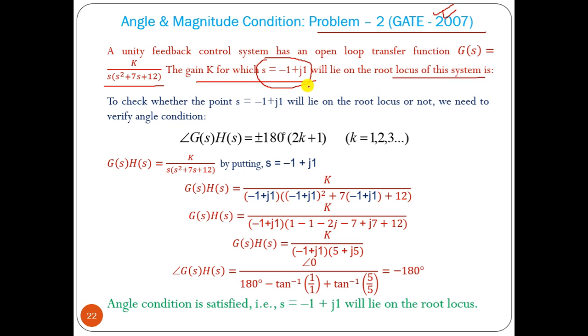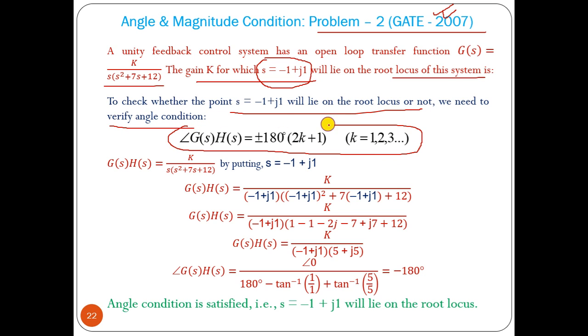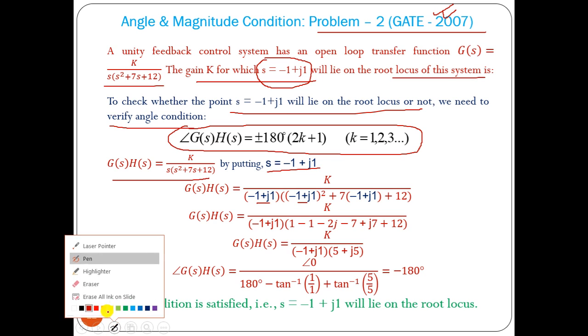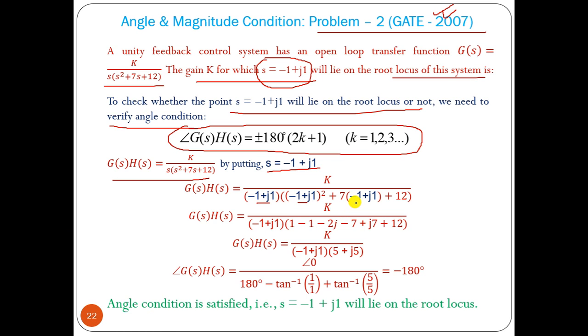So we first have to check that. So we have to verify the angle condition. This is the transfer function. The s value is given. We have to put those s values in that particular equation, and you can calculate.